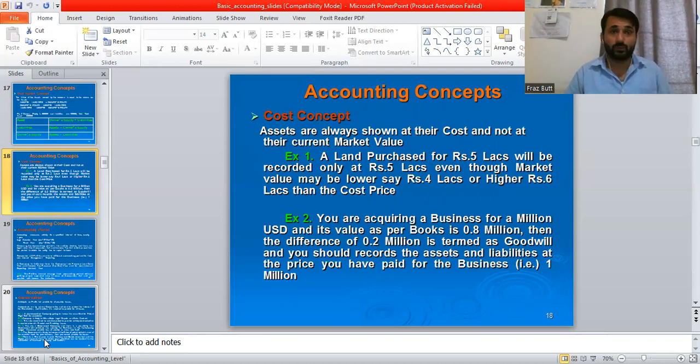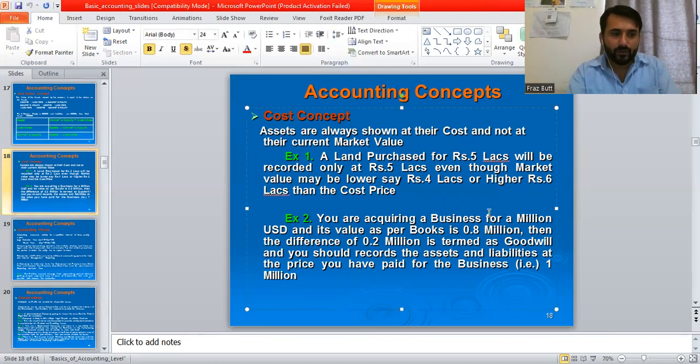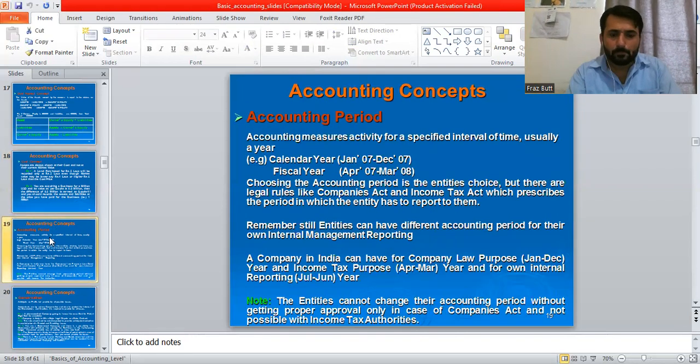Just think about the prices of petrol or other items which increase quite frequently in Pakistan. You should not regard them again in the books, because you would have to make many entries and things would keep changing in the books. And the other concept is the accounting period.